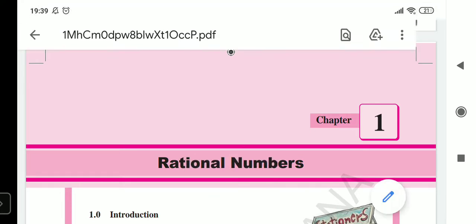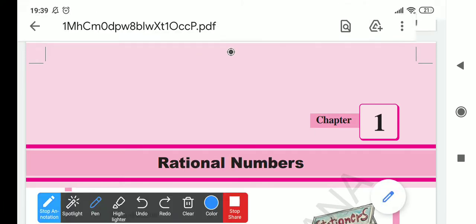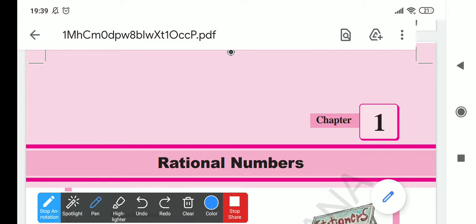Here you can observe chapter 1 is rational numbers. Usually in your class, you count how many members are in the class, starting with 1, 2, 3, 4, 5, and so on, ending with the last number. So, those numbers which are used for counting are called natural numbers.